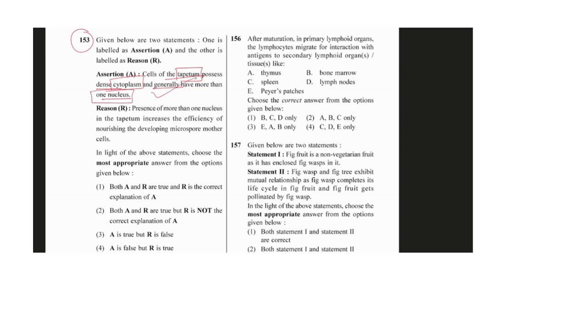Okay, in the center there will be one nucleus and more than one could be present, and presence of more than one nucleus in the tapetum increases the efficiency of nourishing the development of the microspore mother cell, MMC. So in the MMC we have seen they are not showing the increased efficiency of nourishing development, so it will be incorrect. Okay, so the assertion will be true and the reason will become false.